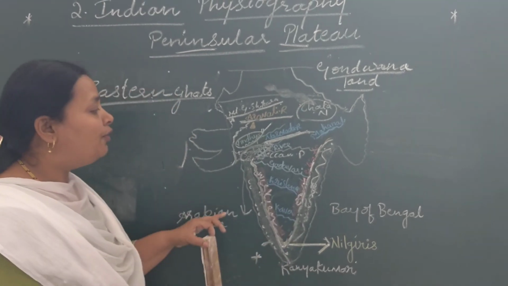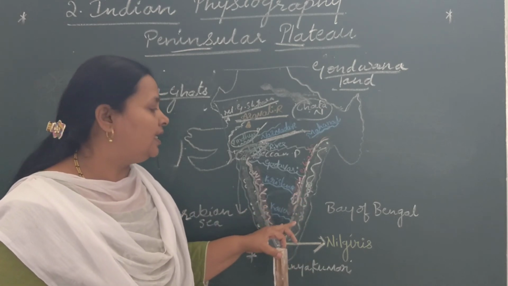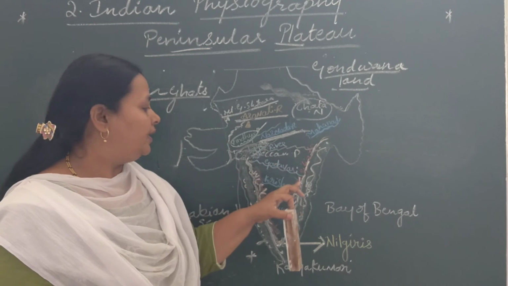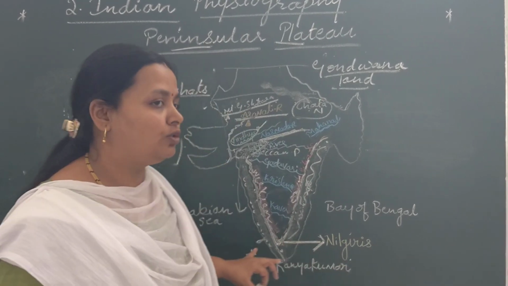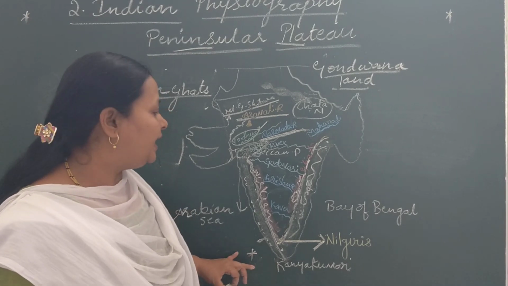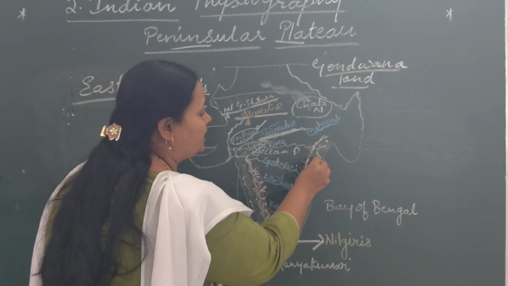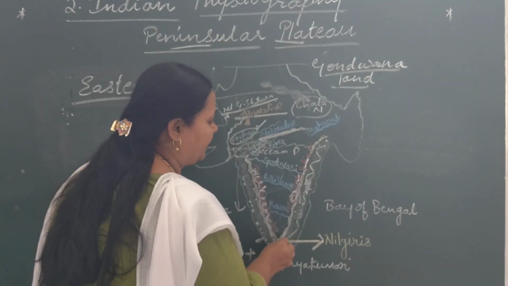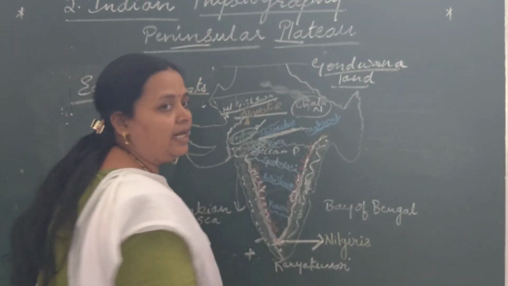And rivers which flow in the Eastern Ghats are Mahanadi in the northern part, and Godavari, Krishna and Kaveri rivers also flow. The Eastern Ghats join in the Nilgiri Hills and meet the Western Ghats. Okay.